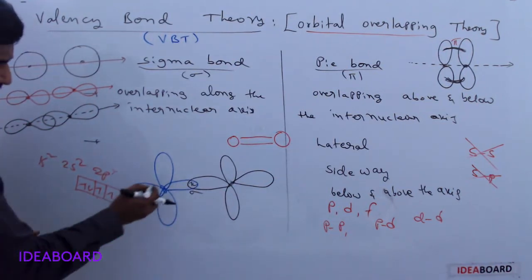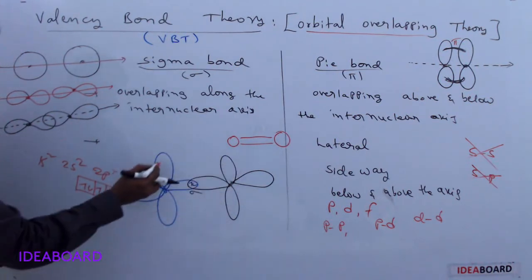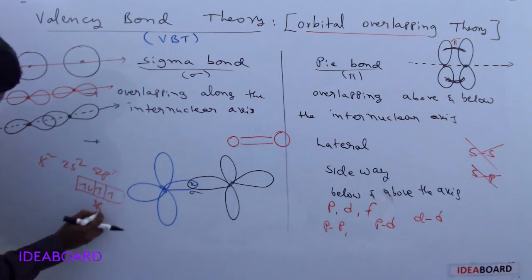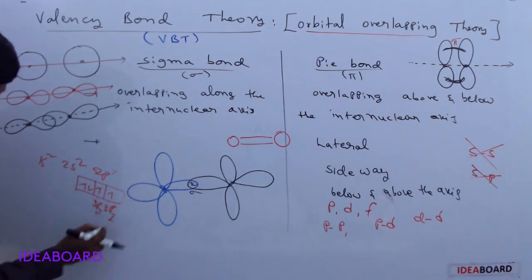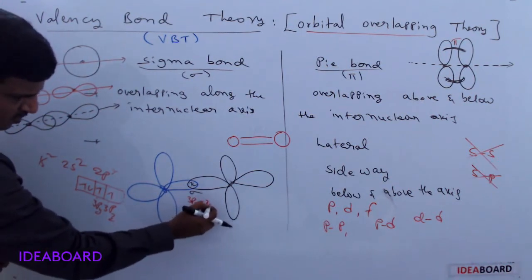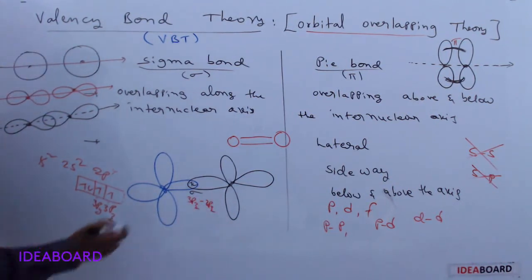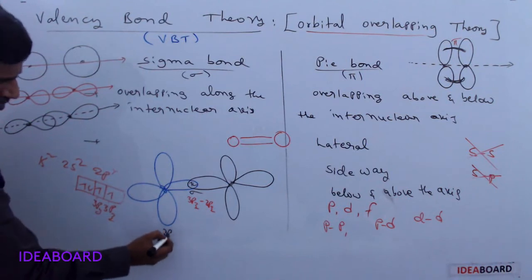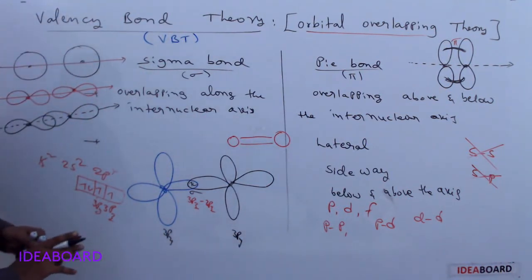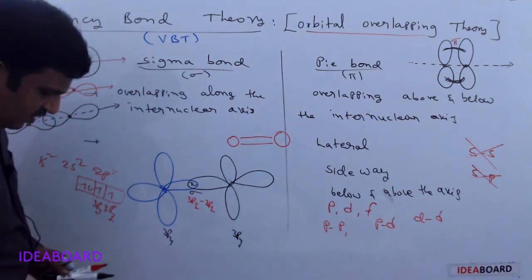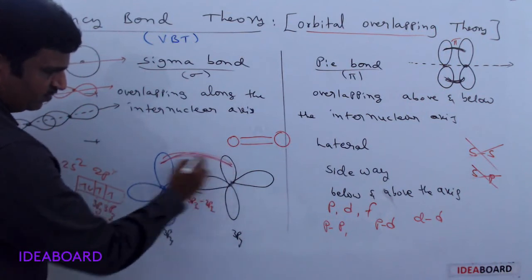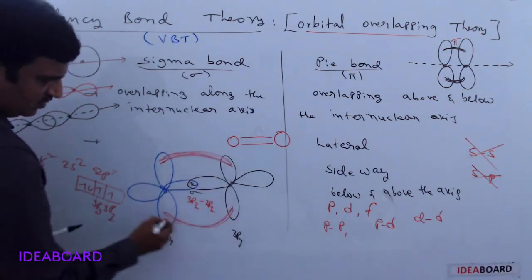And above the plane, the two orbitals, for example this is a 3pz orbital overlapping with a 3pz orbital, and this is a 3py orbital with a 3py orbital. They form by sidewise overlapping.